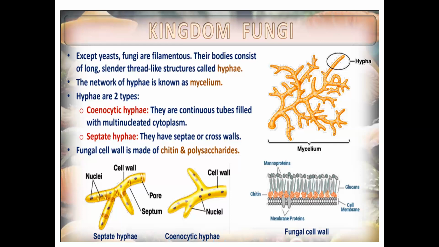The second one is called coenocytic hyphae. What are the points on coenocytic hyphae? You just write the opposite of septate.